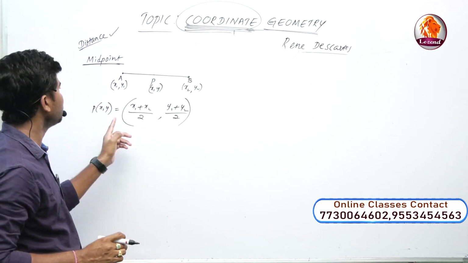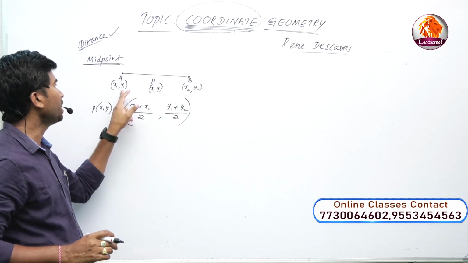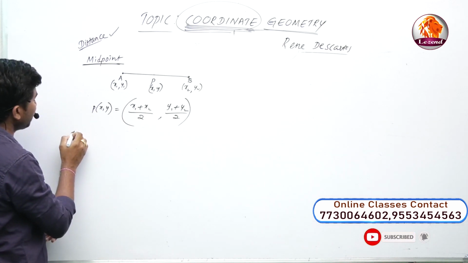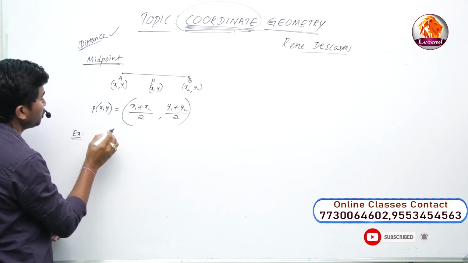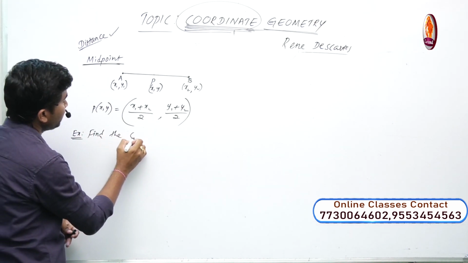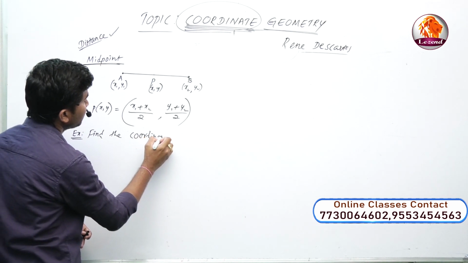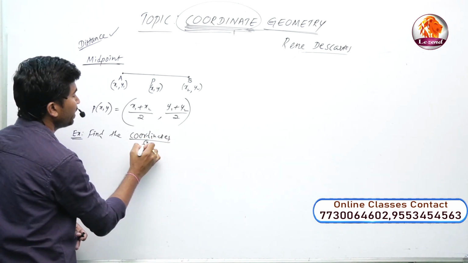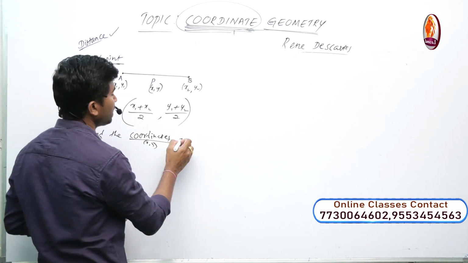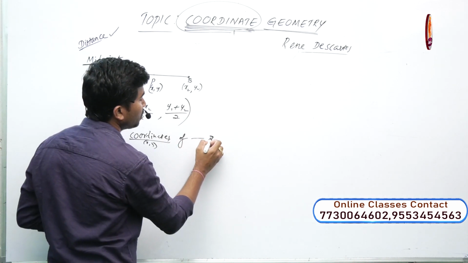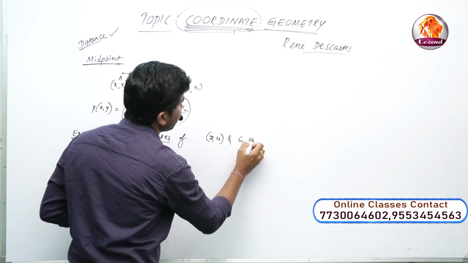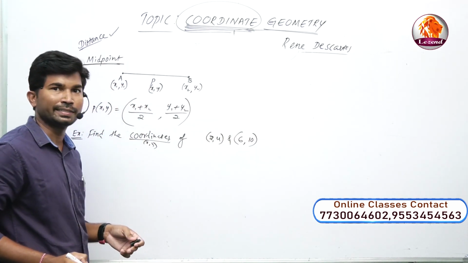In the same case we can apply here also: x1 plus x2 by 2, y1 plus y2 by 2. Now take one example. Question: find the coordinates directly. Find the coordinates, nothing but the compulsory x value and y value. What is the value of abscissa and ordinate? Find the coordinates of the line segment formed by the points 2, 4 and 6, 10.